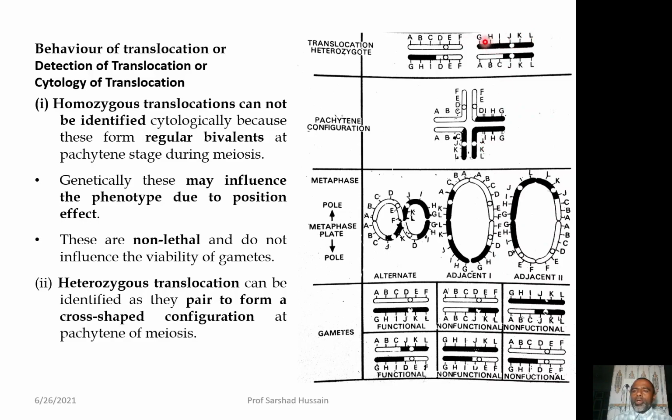This normal chromosome having the segment GHI will pair with this, and JKL of this segment will have its corresponding part over there, but the ABC of this part will match with the ABC of the first normal chromosome. Because the pairing is exactly between gene to gene, when you match the genes, you will see that it will be a cross shaped configuration.